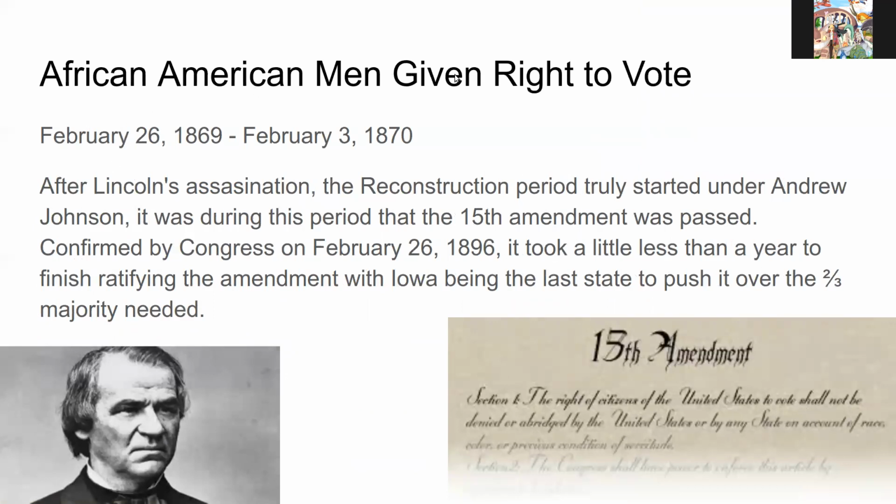African American men were given the right to vote. February 26, 1869 to February 3, 1870. After Lincoln's assassination, the Reconstruction period truly started under Andrew Johnson. It was during this period that the 15th Amendment was passed, confirmed by Congress on February 26, 1869. Next, it took a little less than a year to finish ratifying the amendment, with Iowa being the last state to push it over the 23rd majority needed on February 3rd.